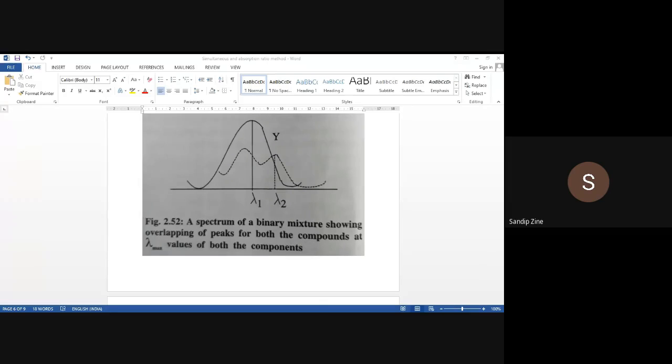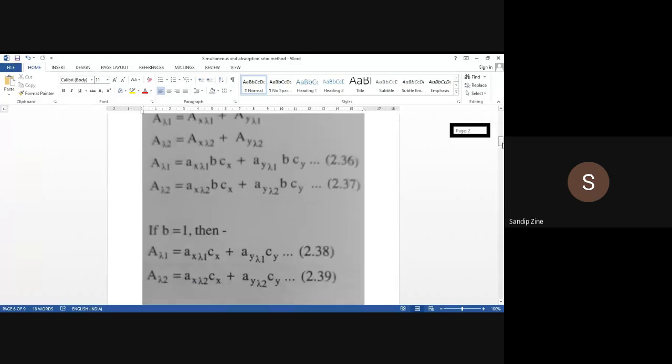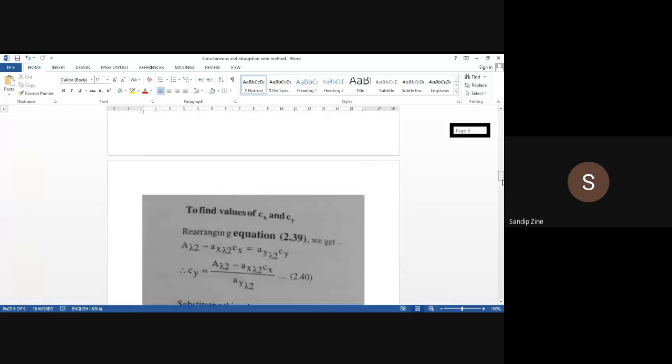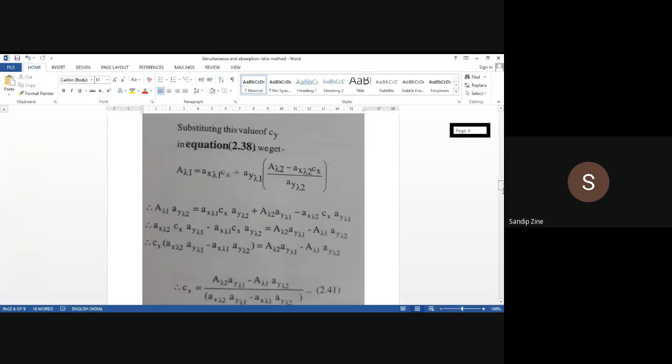Is it okay to all of you? Yes, sir. So you can refer to Supriya Mahajan, whatever the points I have shown over here, isn't it? Whatever the equations, all these figures and calculations are from the Supriya Mahajan book only. In a very systematic way, they have given the derivation of both the simultaneous as well as absorption ratio methods. But this same derivation is available in Kemp also. So that is your choice, whatever soft copy you have available.